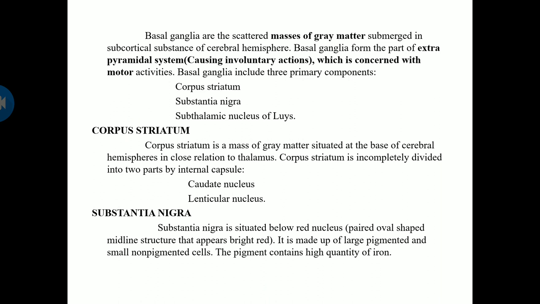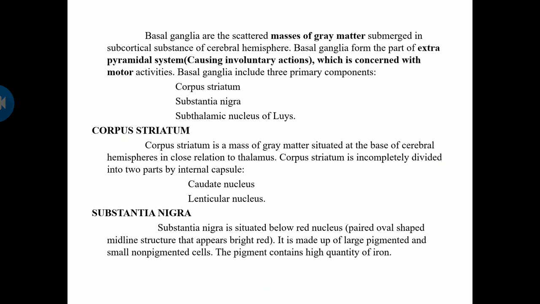So corpus striatum is a mass of grey matter situated at the base of the cerebral hemispheres in close relation to the thalamus. Corpus striatum is incompletely divided into two parts by the internal capsule, as the caudate nucleus and lenticular nucleus. Next is the substantia nigra. Substantia nigra is situated below the red nucleus.